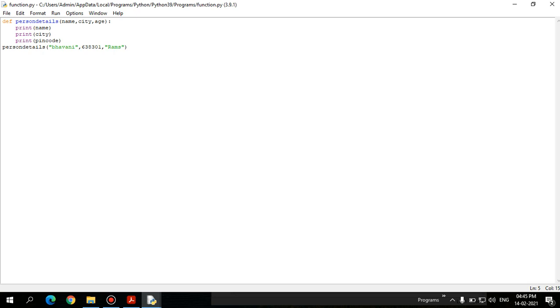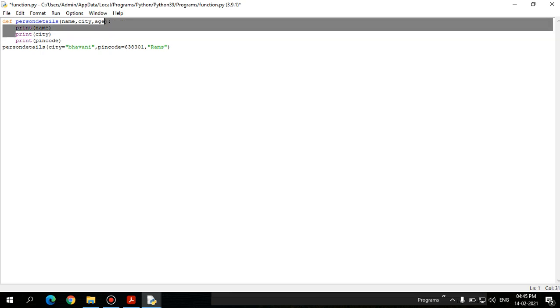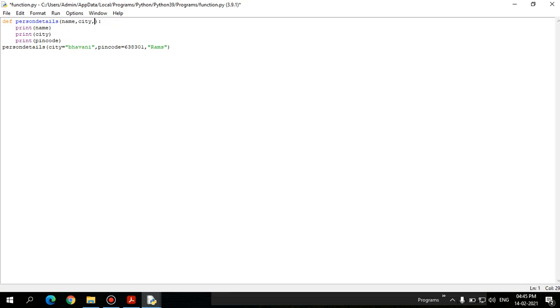So instead we can go for this methodology that is called keyword argument, right? Here city equal to, if you forgot in what order the arguments have been defined, we can go for this methodology. Pin code equal to, and name equal to.